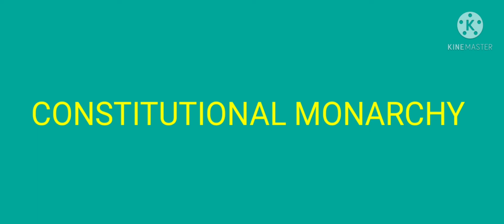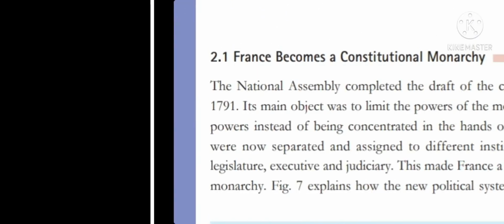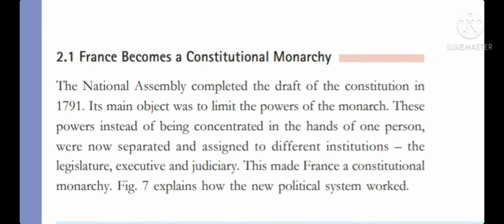So which countries have a constitutional monarchy in the present time? There are so many countries, okay? And the best example is Britain. I think you must have seen her in pictures also. She's Queen Elizabeth II, and she is the Queen of Britain. That was just an example. Now let us go back to France again.